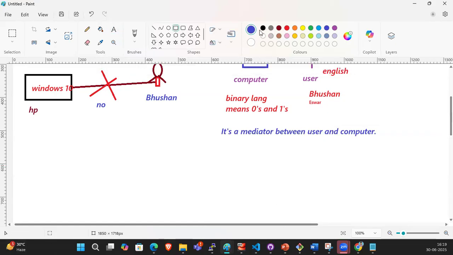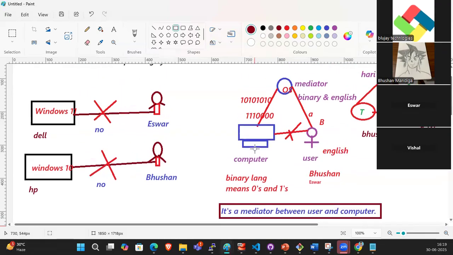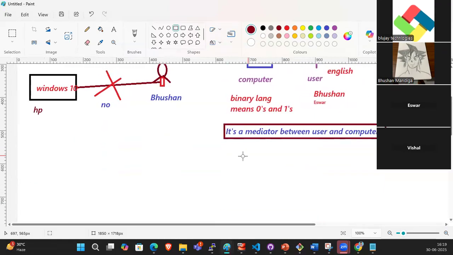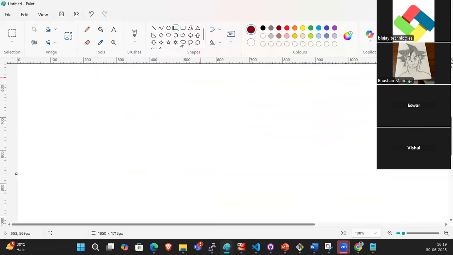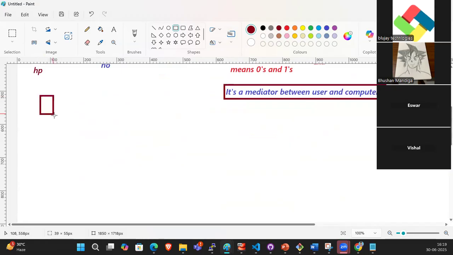OS is a mediator between user and computer. Right, guys?